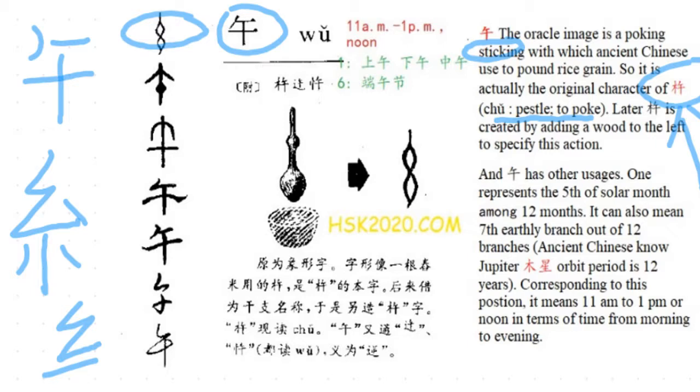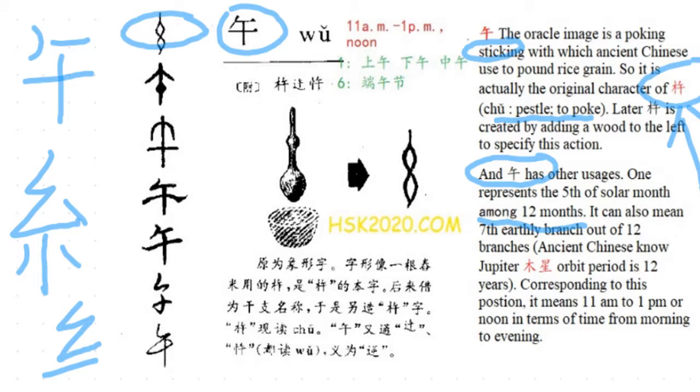How about the character we are talking about today? Wu. Wu had other usages. One represents the 5th of the 12 months in the solar calendar. It can also mean the 7th earthly branch out of 12 branches. This is because ancient Chinese knew that Mu Xing, Jupiter, orbits the sun in 12 years. So the 7th, they call that Wu.